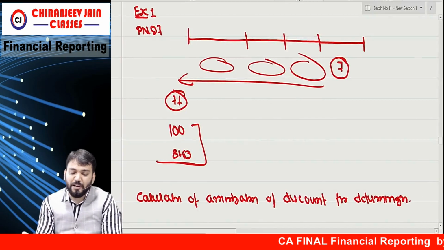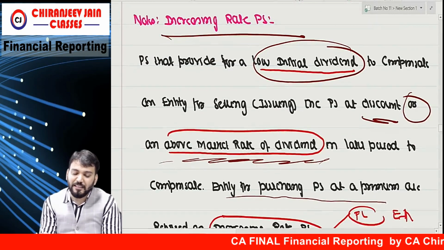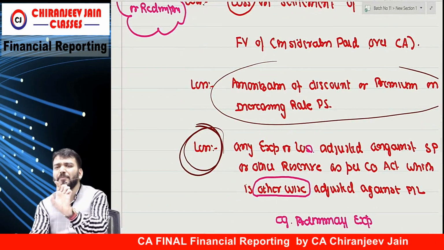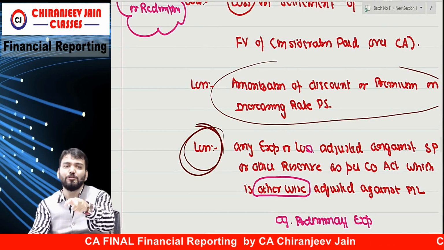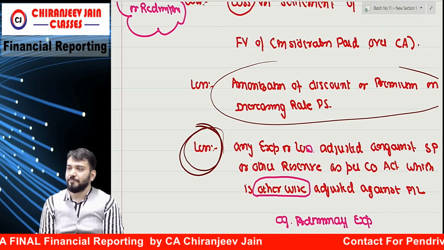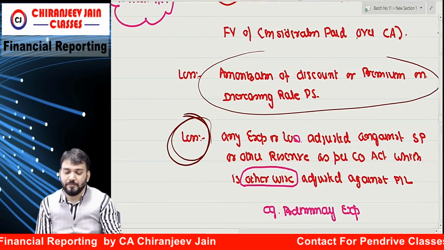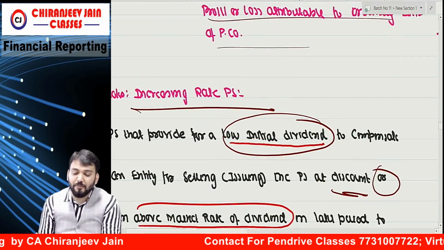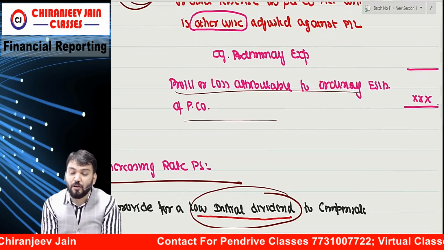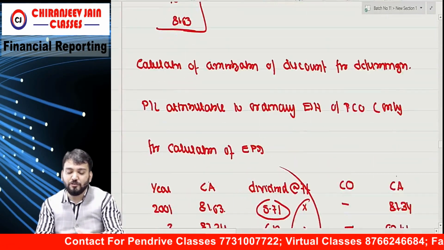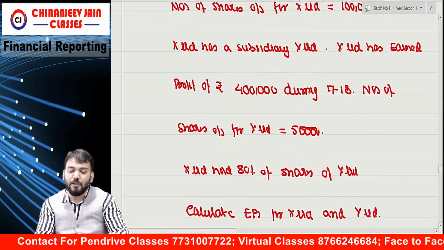this was one major point which you need to understand. What are increasing rate preference shares? But don't worry, in the exam now they will give the effective dividend. Whatever question they have given, they have given the dividend, the effective dividend, and you deduct that. Correct? Deduct. So have you understood this formula? This becomes the profit or loss attributable to ordinary equity shareholders of the parent company. Then, if you understood the numerator, we'll go to the denominator.